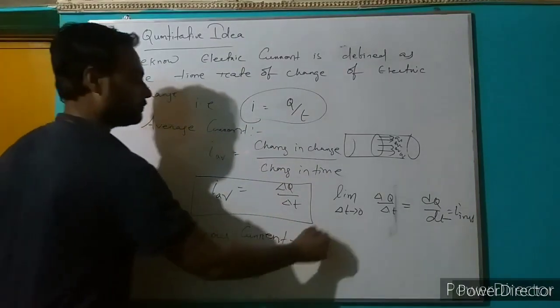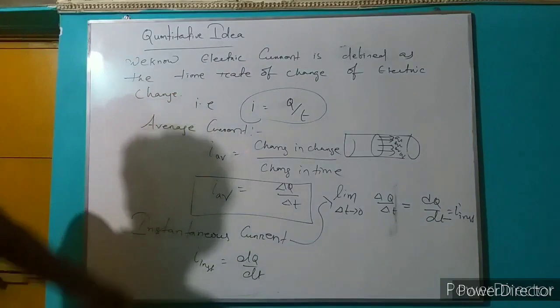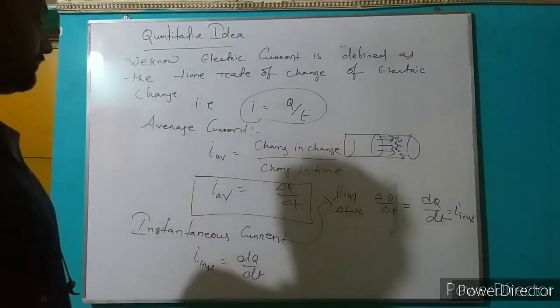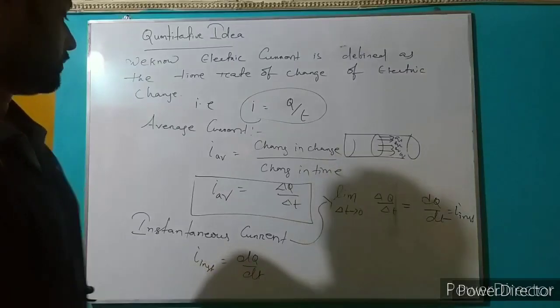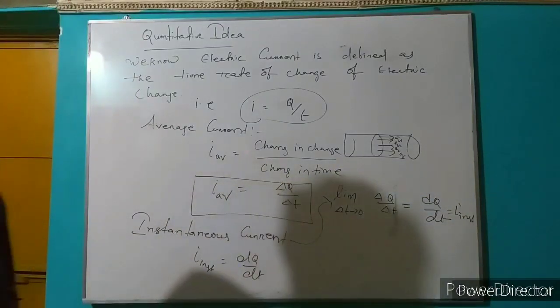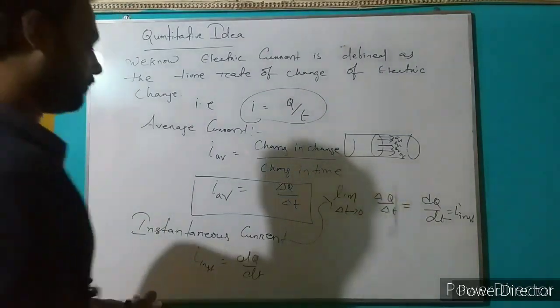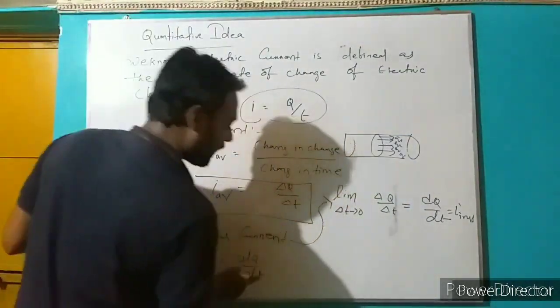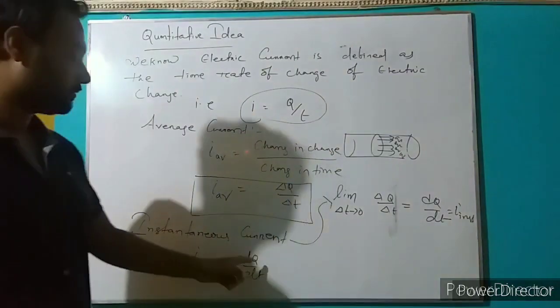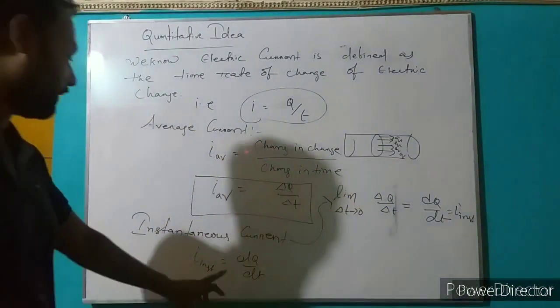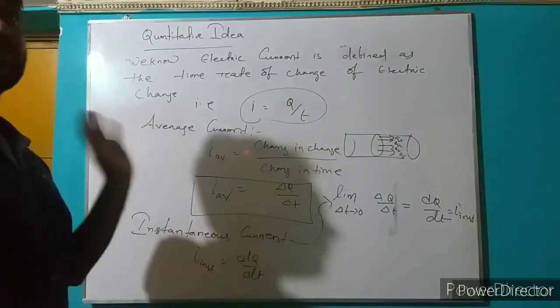So here you write: instantaneous current is defined as the time derivative of charge, known as instantaneous current.